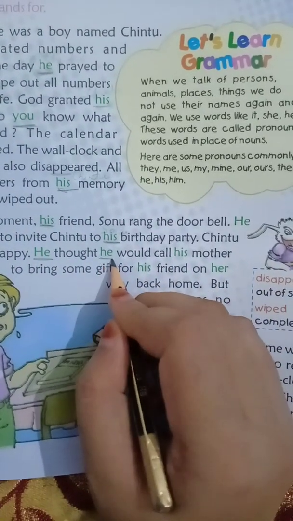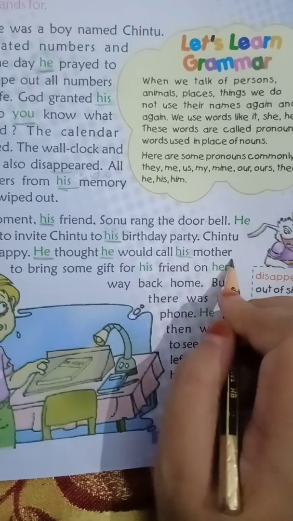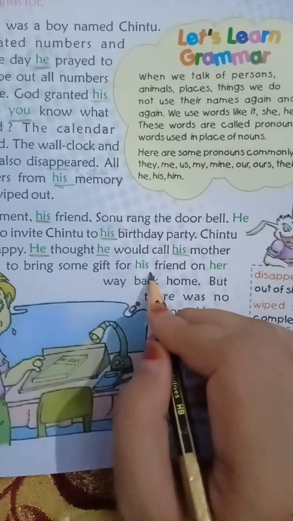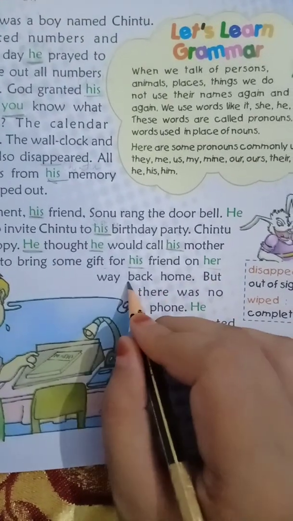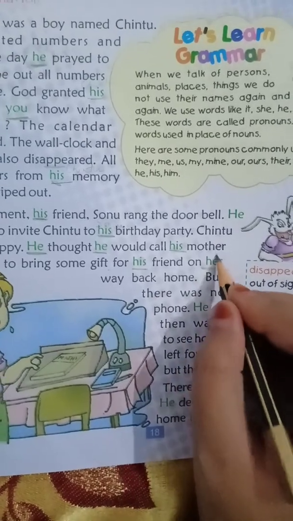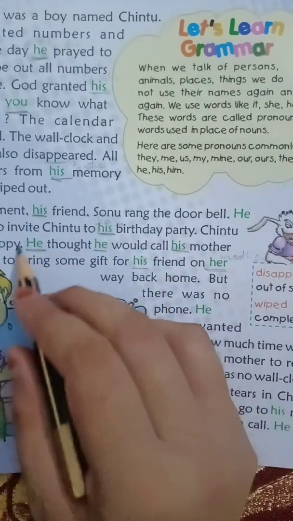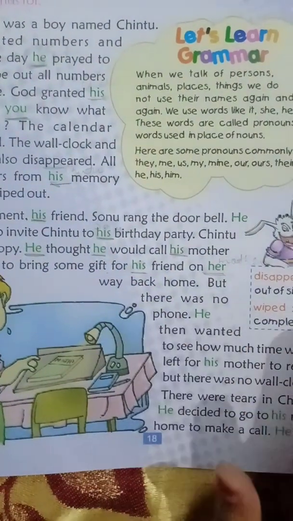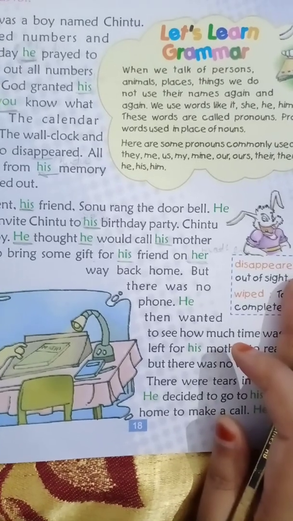Again here he means Chintu would call his mother, Chintu's mother, to bring some gift for his friend, Chintu's friend, on her way back. Her means mother, Chintu's mother. So all the green color words that are written, they all are pronouns because they are coming in place of nouns.